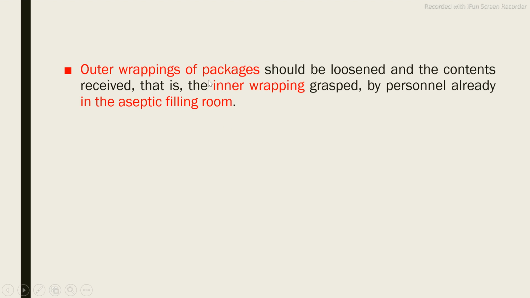Suppose the package is available in a carton. Suppose your carton contains the ampoules or vials, thousands of ampoules and vials. Whatever ampoules and vials you obtain from other industries must be available in two types of wrapping. Once the package is received by the industry, first we remove the outer wrapping, and then we transfer this package into the next compartment, that is the aseptic cabin, and in this aseptic area we remove the inner wrapping, so that we reduce the chances for contamination of the final product.